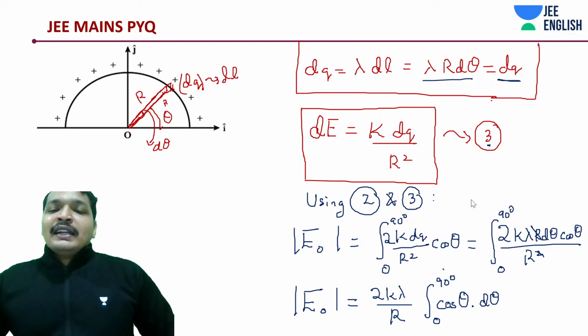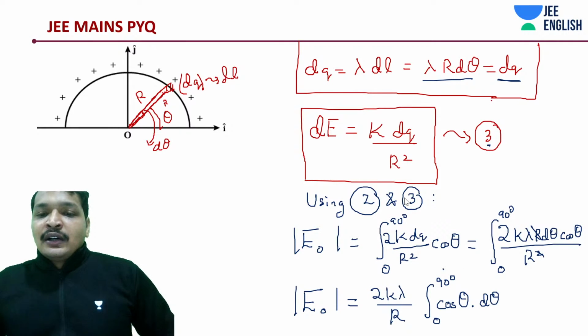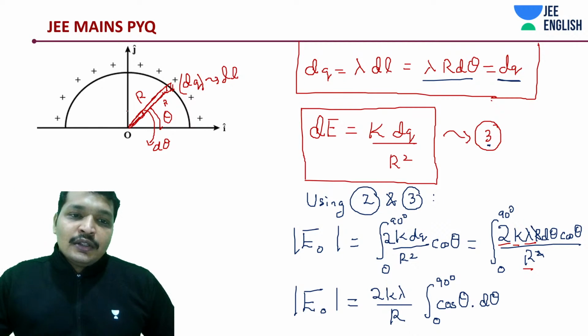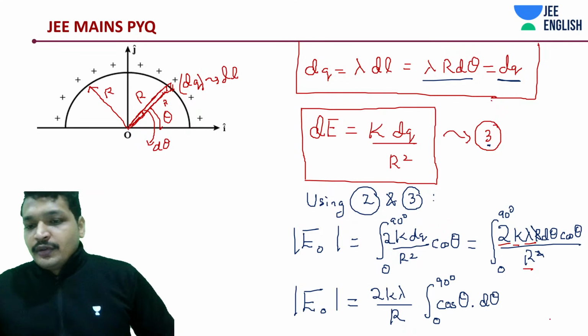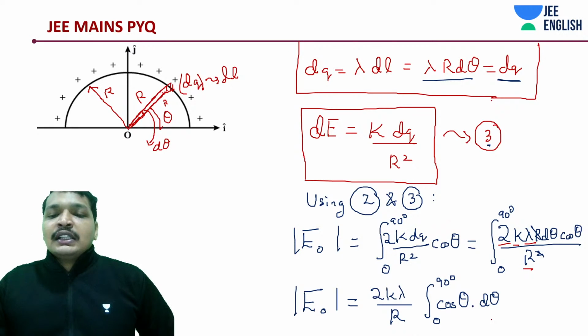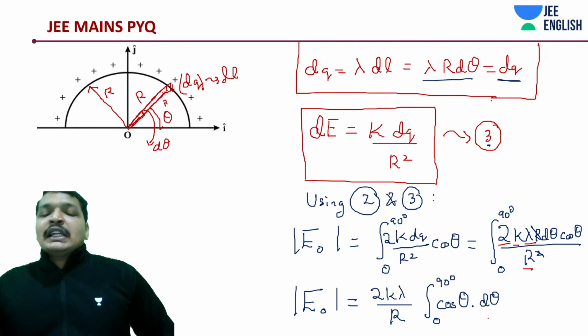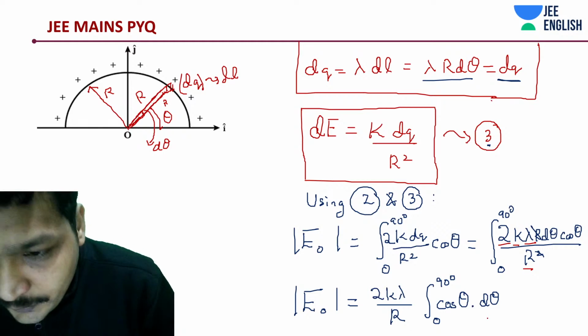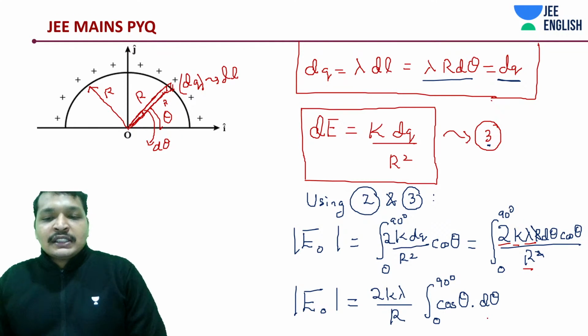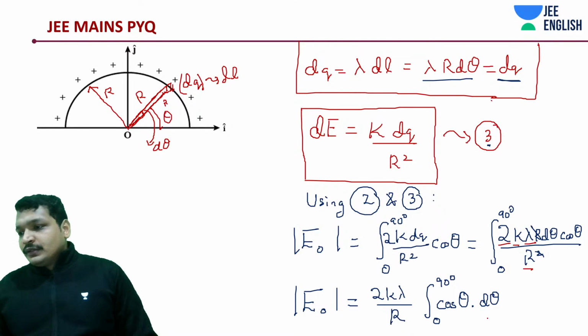So yes, what have I done? I've done nothing. I've cancelled out first of all r and r over here, so only 1 r would be remaining. 2 is a constant, k is a constant, lambda is a constant, r is a constant. R is the radius, it's constant. What is left over? Cos theta d theta. If you integrate cos theta d theta, it's going to be sin theta. Differentiate sin theta, it will be cos theta. Easy.